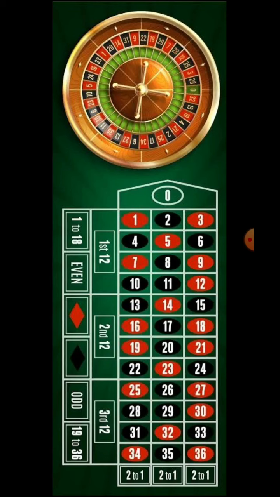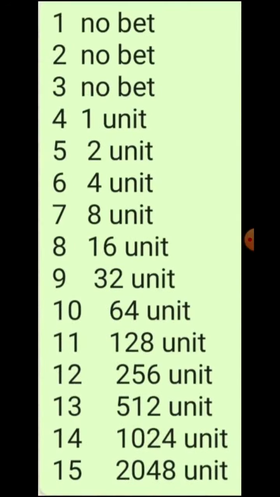So let's see what we do. In this technique we wait for the same type of number, like a black number comes the first time, we place no bet. Then the second time it comes, still we place no bet, and the third time also we place no bet. For the fourth time we start our betting, and on the fourth we place 1 unit.